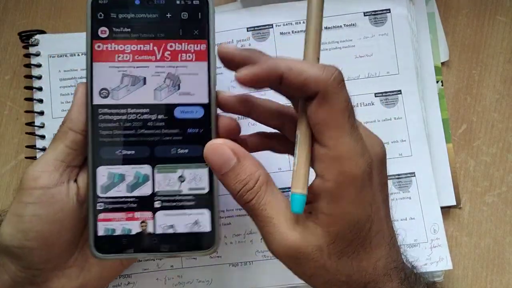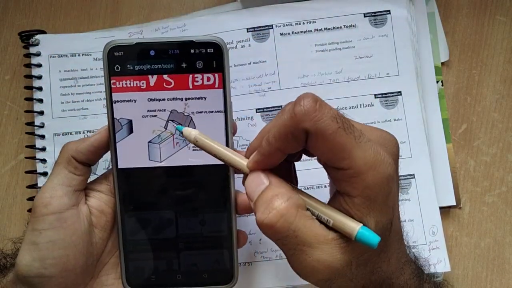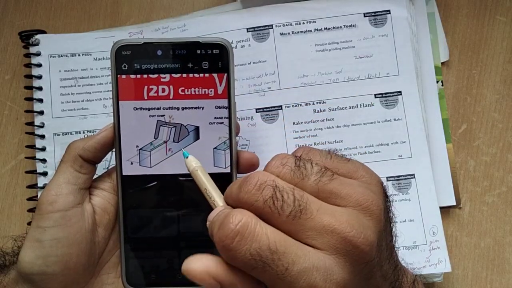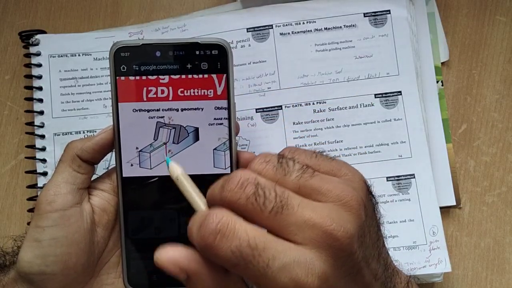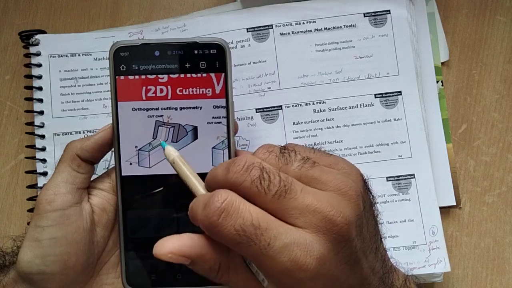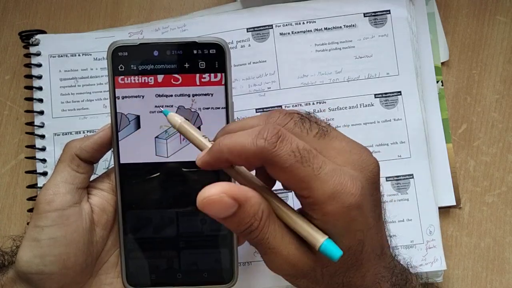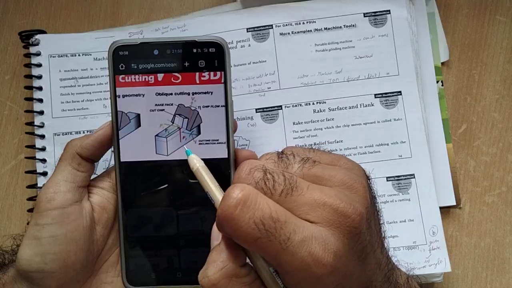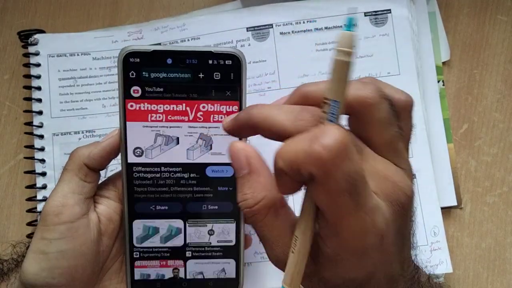So you can see in this one an angle is inclined, but here no angle is inclined. It's a straight line, and you can see only two forces here, thrust force as well as feed force. But in oblique machining, three forces are there: cutting force, thrust force and feed force. So it's 3D and this is 2D.